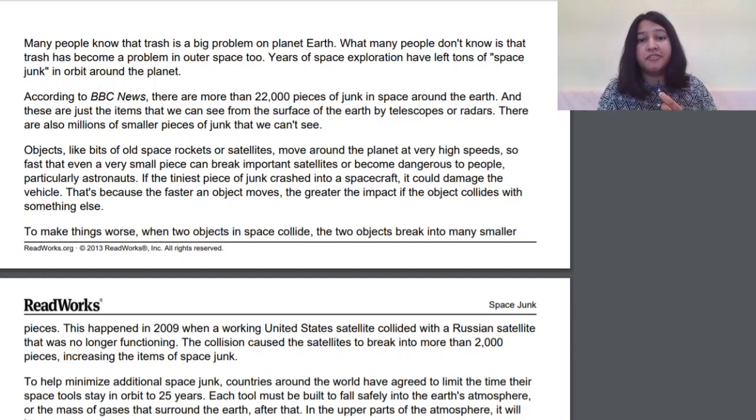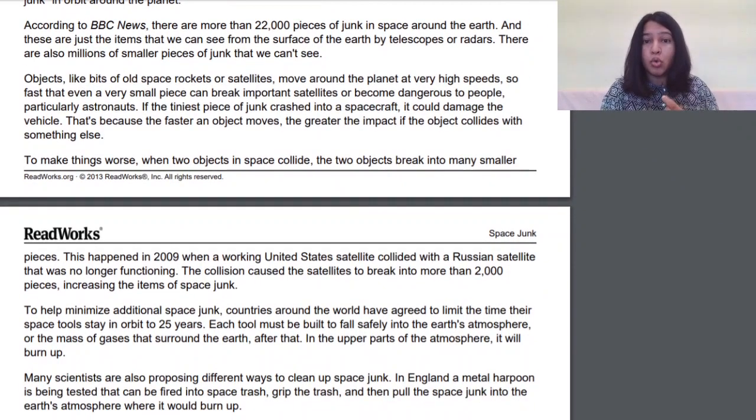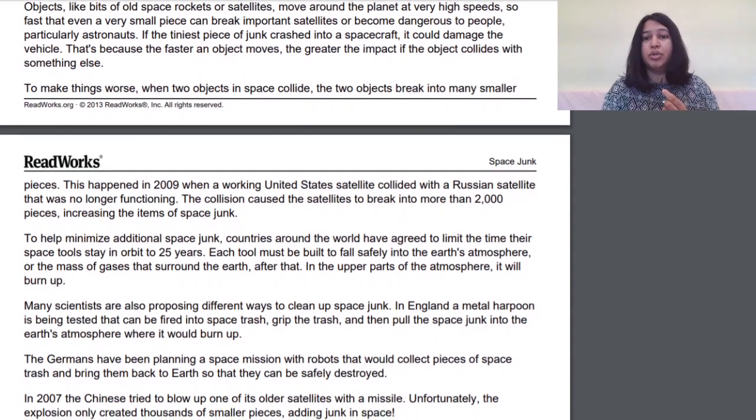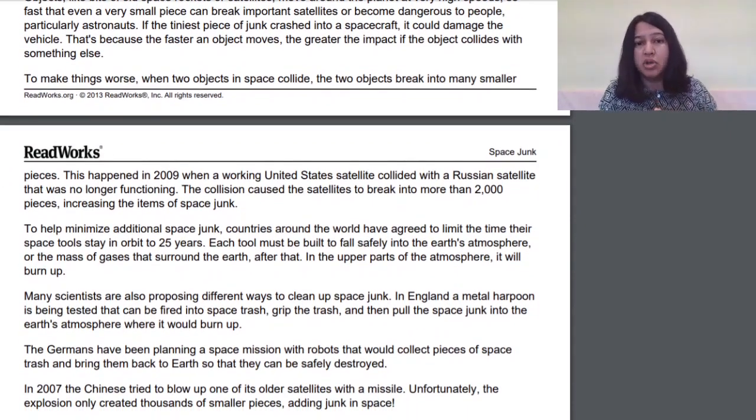That's because the faster an object moves, the greater the impact if the object collides with something else. To make things worse, when two objects in space collide, the two objects break into many smaller pieces. This happened in 2009 when a working United States satellite collided with a Russian satellite that was no longer functioning. The collision caused the satellites to break into more than 2,000 pieces, increasing the items of space junk.